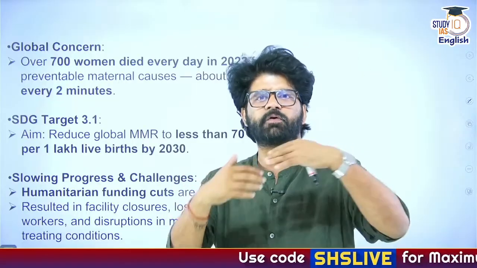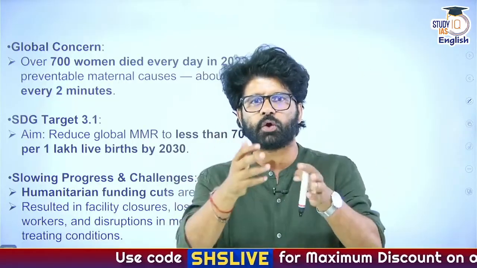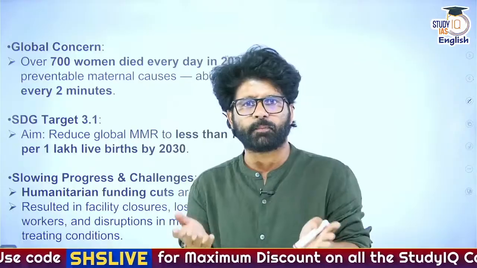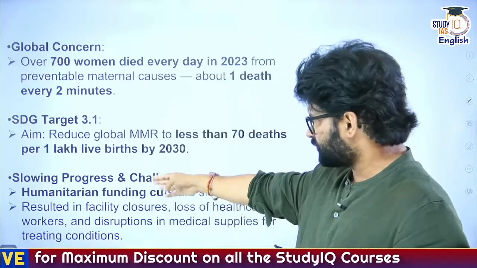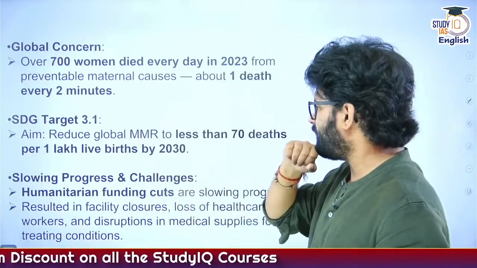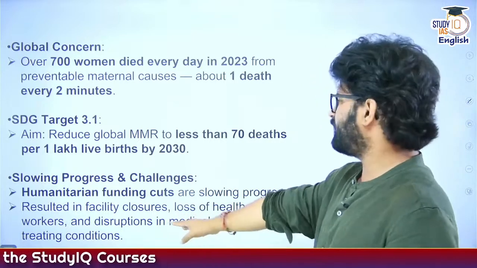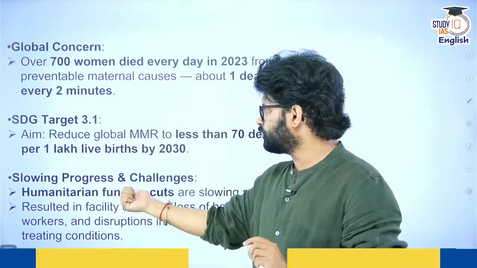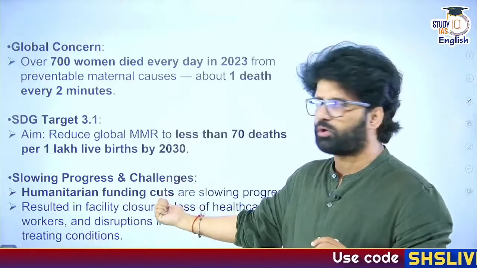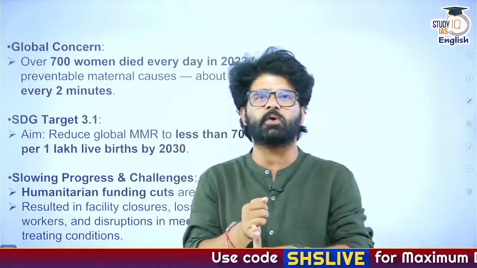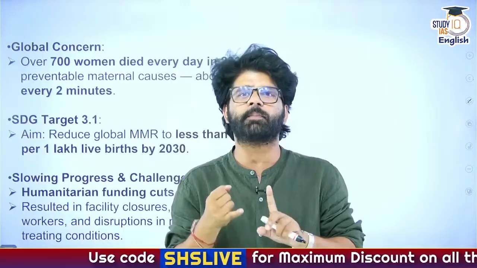We should aspire for even less than 70, because we are talking in terms of numbers and our population is very big. Slowing progress and challenges, you can see here. Funding cuts are happening and all these things are leading to a loss of healthcare workers, but the UN has to look into it. Other countries have to look into it. This is a big issue. Maternal mortality is a big issue, not only in India but worldwide.